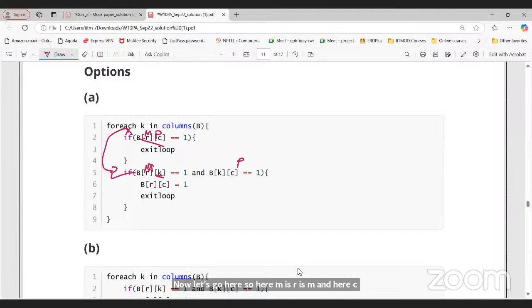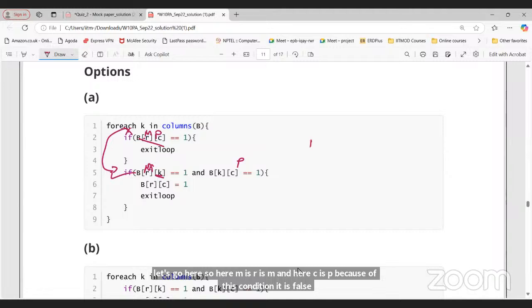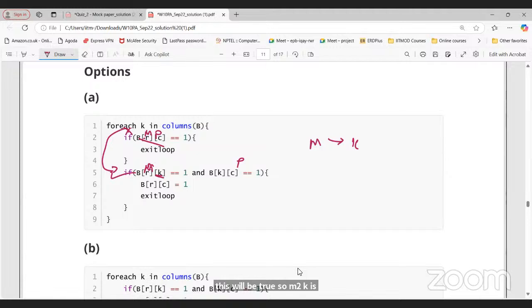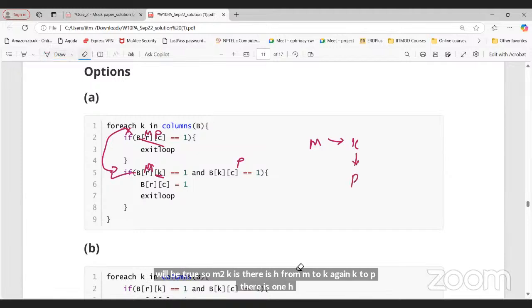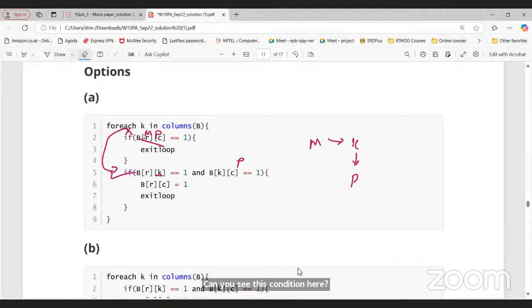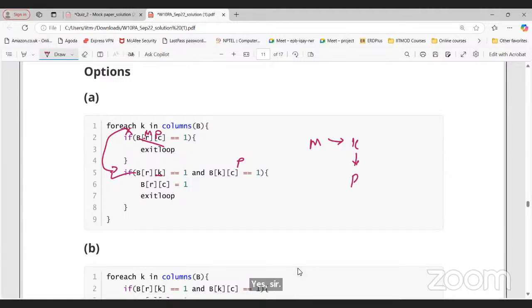Now, for what value of K will this be true? There is an edge from M to K, and again from K to P, there is one edge. Can you see this condition here? B[R][K] and B[K][C]. It means that I can go from M to P via K. This is what we are doing.